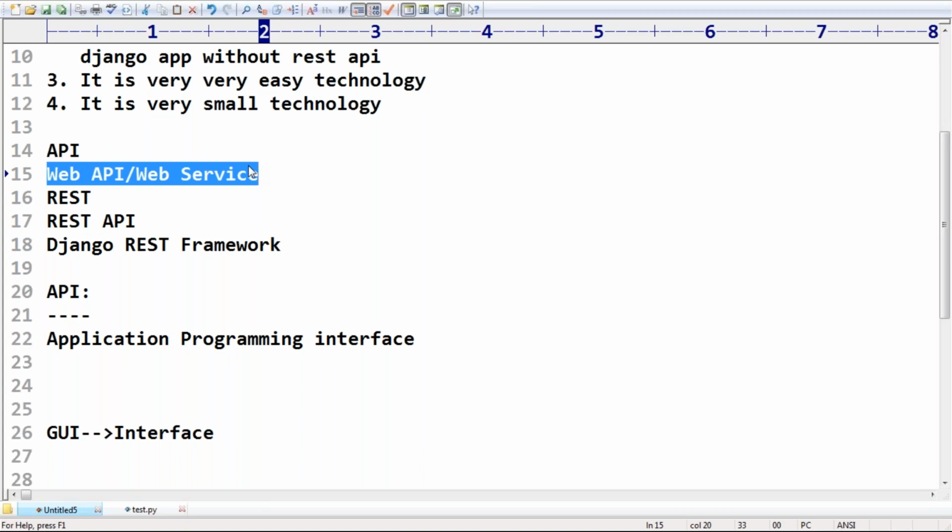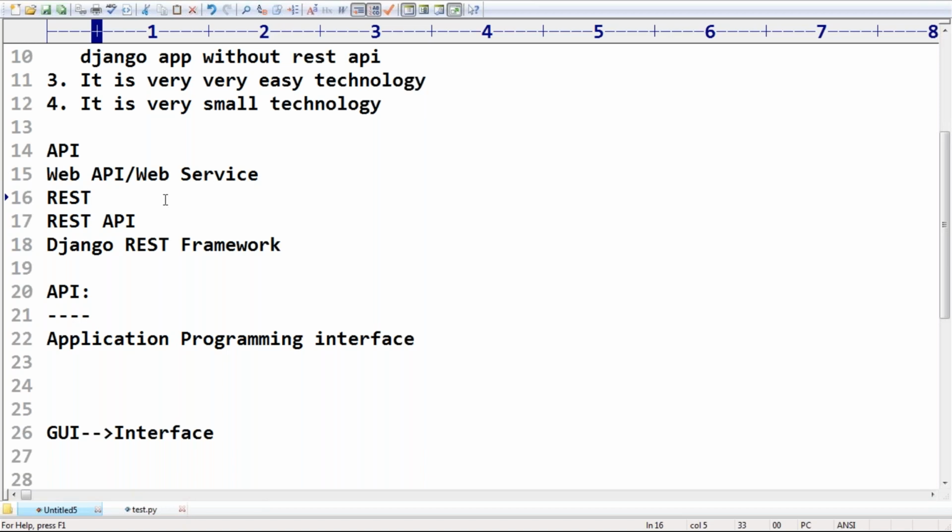Sir, what are the web services we use for API? Web service means web server? What are the web servers we use for API? Any web server we can use. Rajiv, here I'm using the Django inbuilt server. Any web server you can use: Resin, Jetty, Apache, OHS, like any web server.